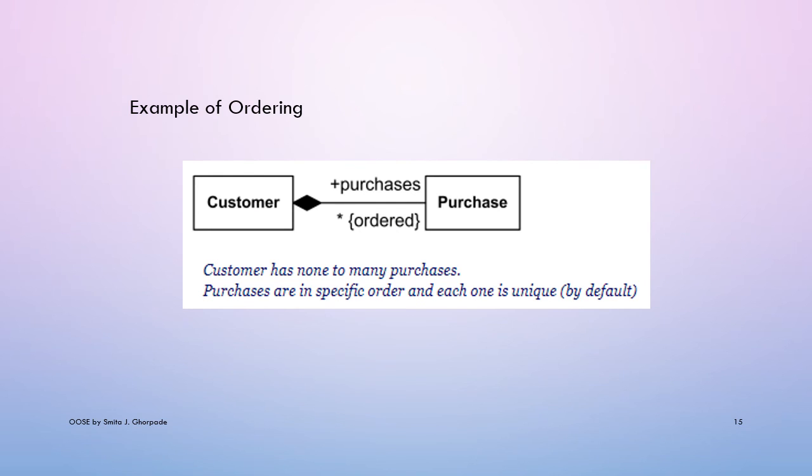One more example for ordering: online purchase done by a customer. So a customer purchases many products, many times, different products. So there is a specific ordering for the purchase. For example, the first time the customer purchases a laptop. Then the second time the customer purchases a stationery product. Like this, n number of products are purchased by the customer, so they have a particular sequence or order. So on the many side we are adding the specialized component that is ordered.